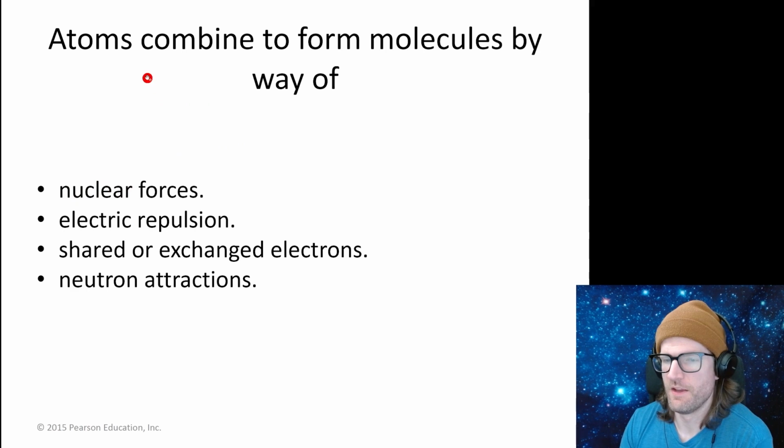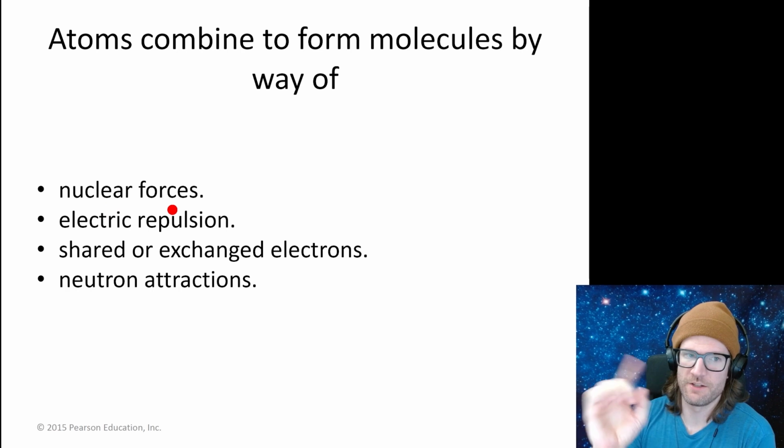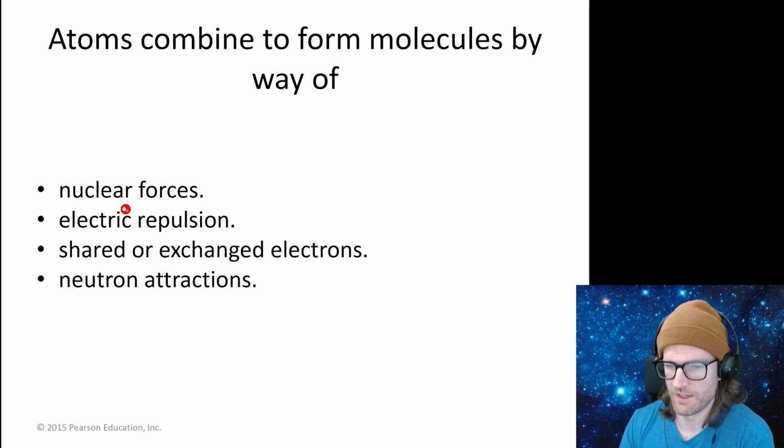Okay. Atoms combine to form molecules by way of, not nuclear forces, because the nuclear forces are inside the nucleus. We want electric forces. Electric repulsion, it's playing a part. Shared or exchanged electrons, that sounds the best answer. Neutron attractions. Neutrons don't attract one another, so shared or exchanged electrons sounds best.